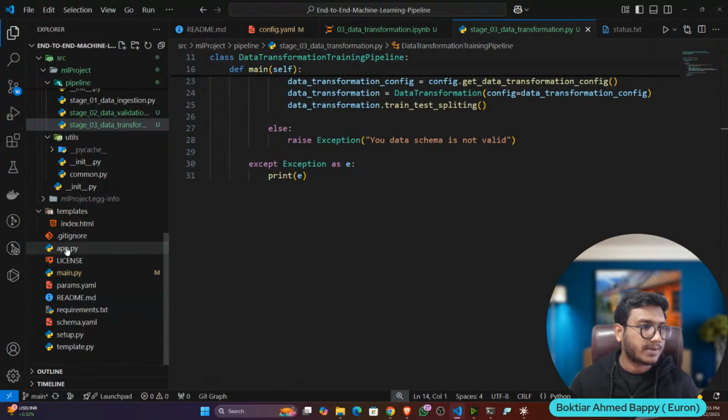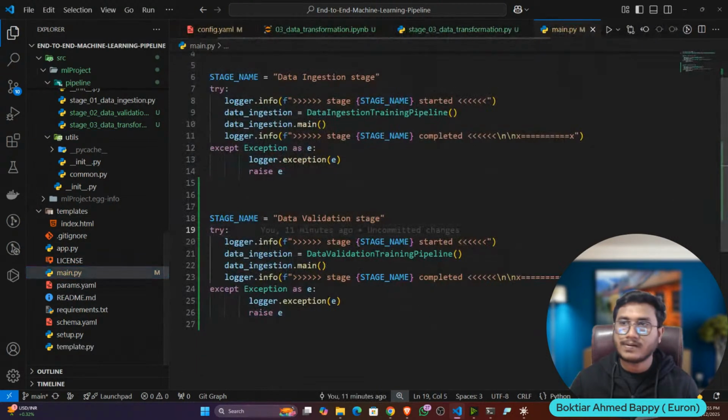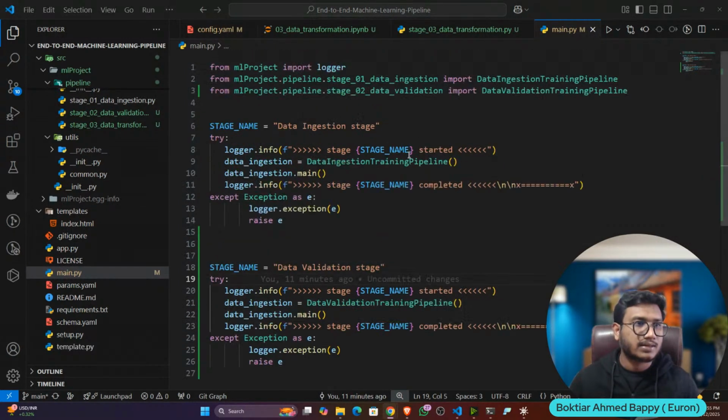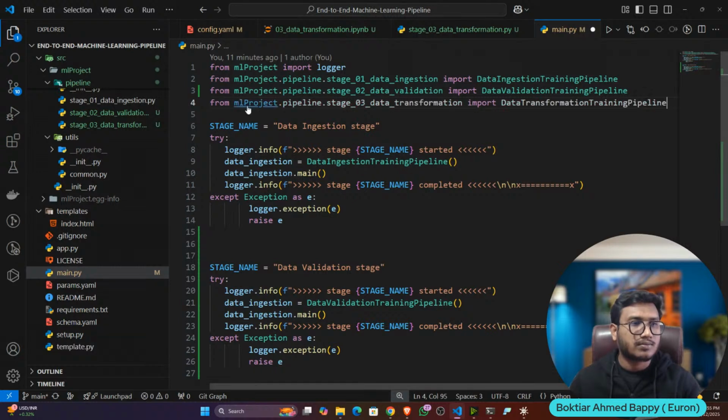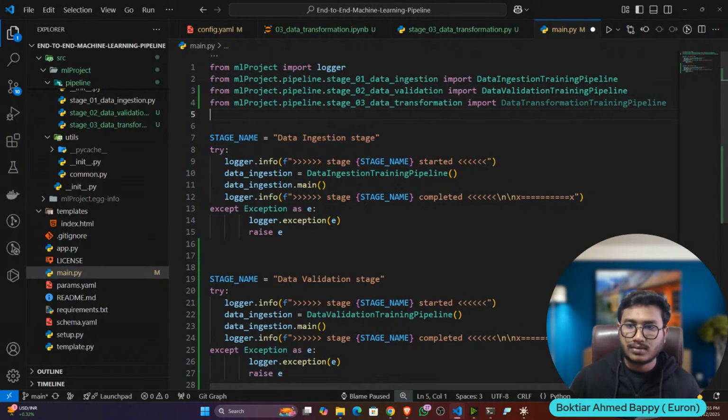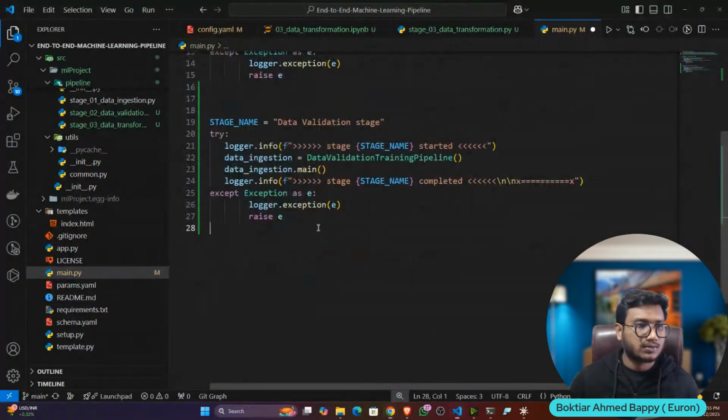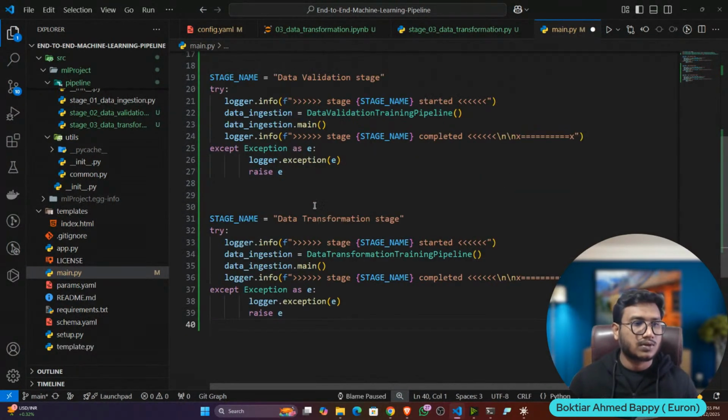So main.py. I'll import the data transformation pipeline from the pipeline itself. Then I will add my transformation. Okay. Done. So I'm calling the main function.